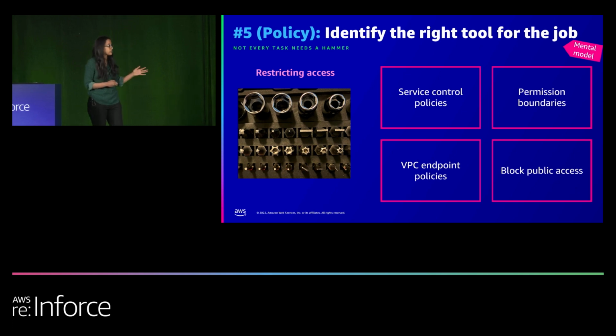Service control policies, as Josh mentioned, are a great example that helps you restrict what the principals in your account and your organization cannot do. For example, if you have CloudTrail, you'd want to say that no one in this account should be able to disable my CloudTrail. Permission boundaries are another great example that allows you to say what's the maximum set of permissions allowed to a particular role. We'll get to that in more detail a little later.